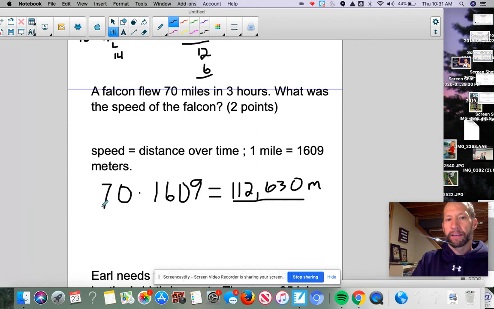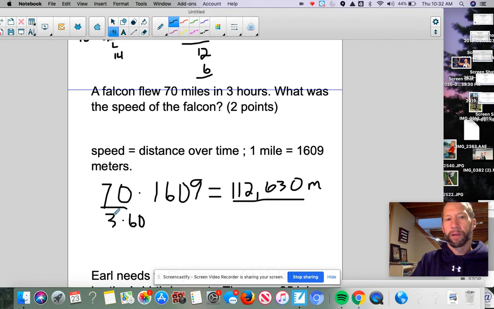Now I got to convert the hours. This one's a little easier because it's 3 hours. Oh man, sorry, it is Thursday. I'm struggling using my marker here. So 3 hours, I'm going to convert that now to seconds. The first thing I got to do is go from hours to minutes, and I know that there are 60 minutes in an hour.